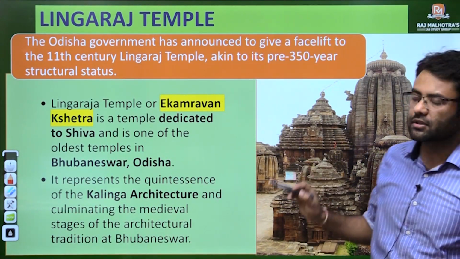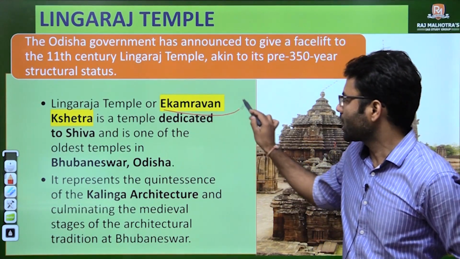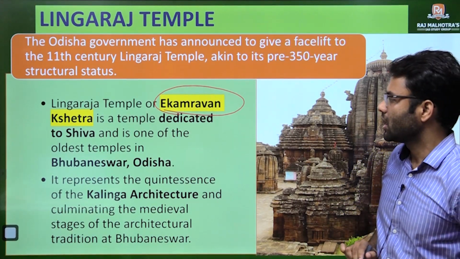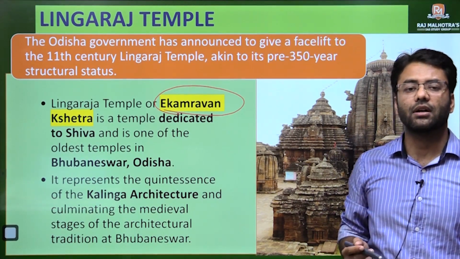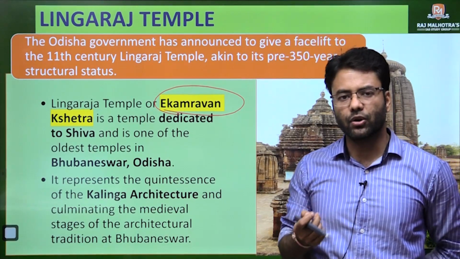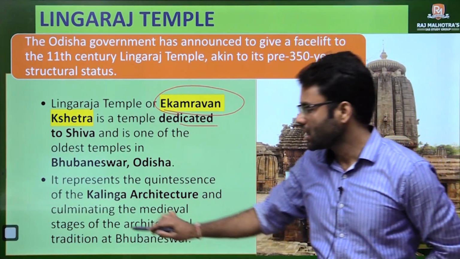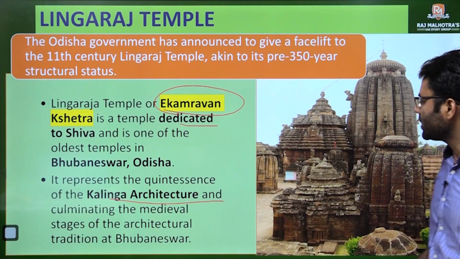It is also known as Ekamra Kshetra, because it is specifically dedicated to Shiva, so that's why it is known as such. And again it is a Kalinga architecture.